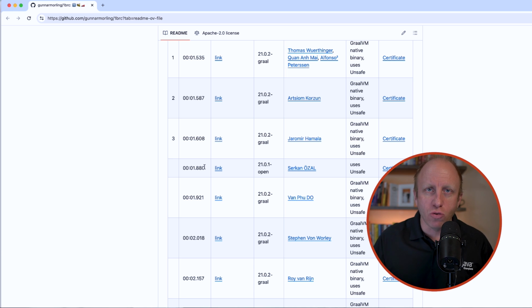But this is to show you that you can write very performant Java. Now you can also write slow Java. The tools are there to be able to write performant Java. But if you want to stick to some old ways and do some things that are not performant, then you can. You can write unperformant code in any language, even Java if you wanted to. So I thought this was a really good challenge. I want to go ahead and leave an example of this in the description below. But if you're interested, check out the 1 billion row challenge and check out some of the ways that these individuals were able to get it to run so fast.